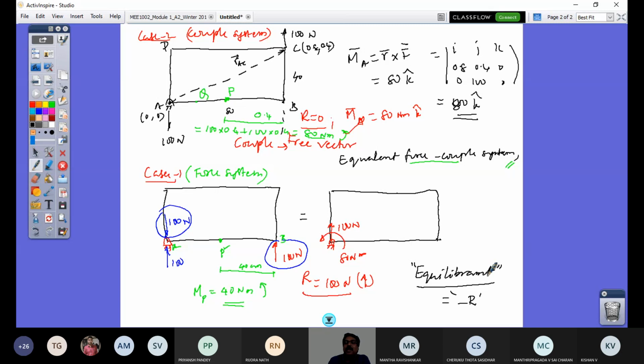That emphasizes Newton's third law: for every action, there is an opposite reaction. Whatever direction of resultant you have got, representing the opposite direction in the same line is what is called an equilibrium.